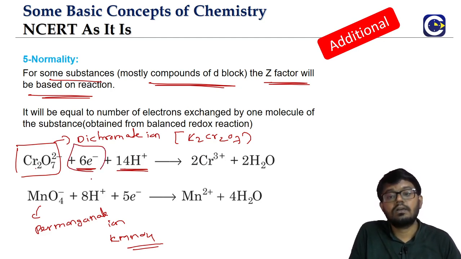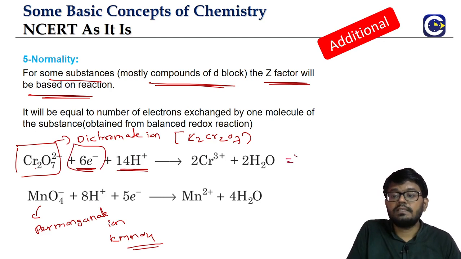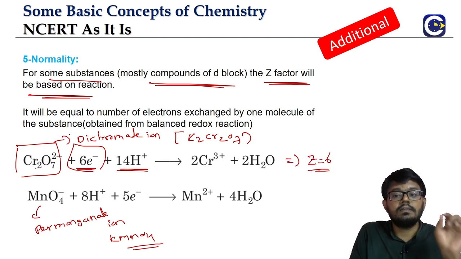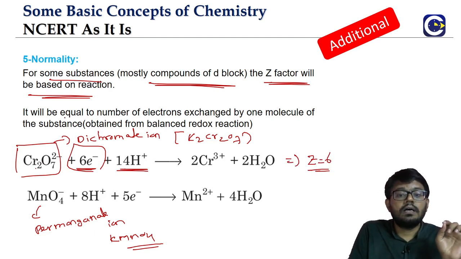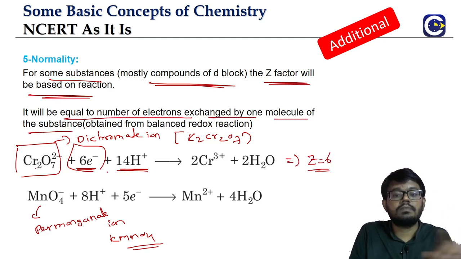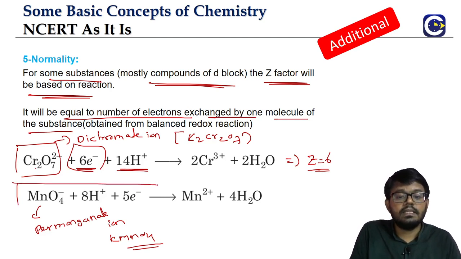You see here, 6 electrons. So for this reaction, Z is equal to 6. The Z factor is the number of electrons exchanged by 1 molecule of the substance in this reaction. 1 dichromate is exchanging 6 electrons, so that is equal to 6. Here you look at this in the acid medium. Why am I saying acid medium? Because H plus is there. That is why acid medium.